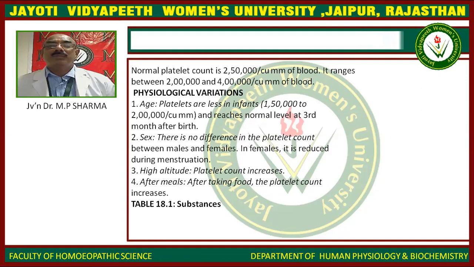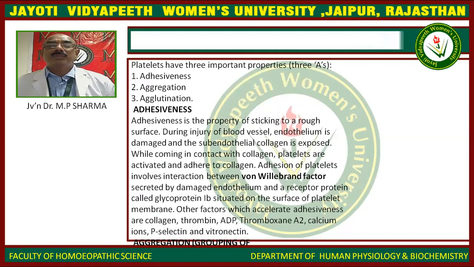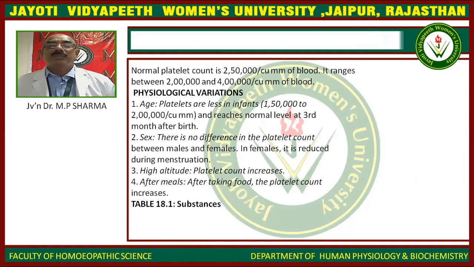Normal platelet count is 2.5 lakhs per cubic millimeter of blood, and it ranges between 2 to 4 lakhs per cubic millimeter of blood. Physiological variations: platelets are fewer in infants, 1.5 to 2 lakh per cubic millimeter, and reach the normal level by the third month after birth. There is no difference in the platelet count between male and female. In the female, it is reduced during menstruation. At high altitude, platelet count increases.